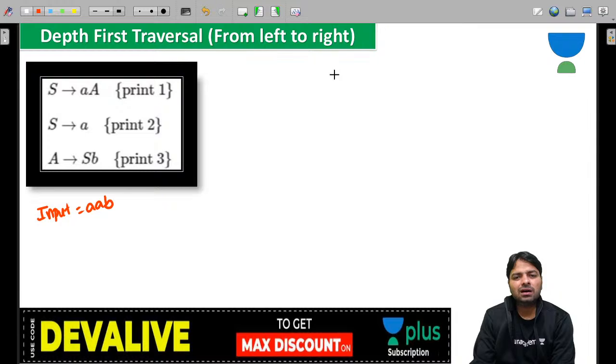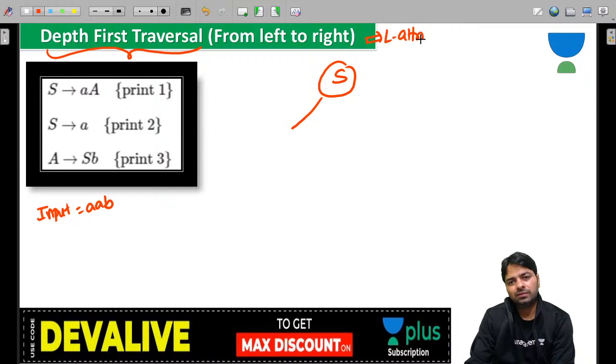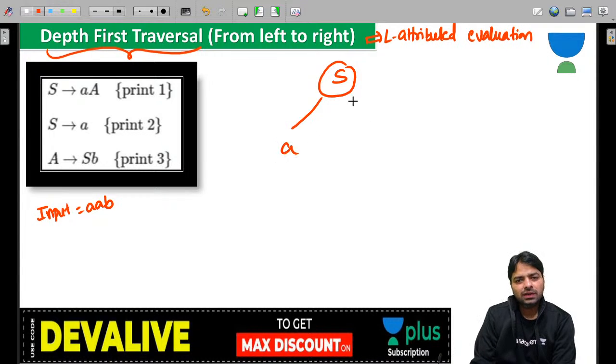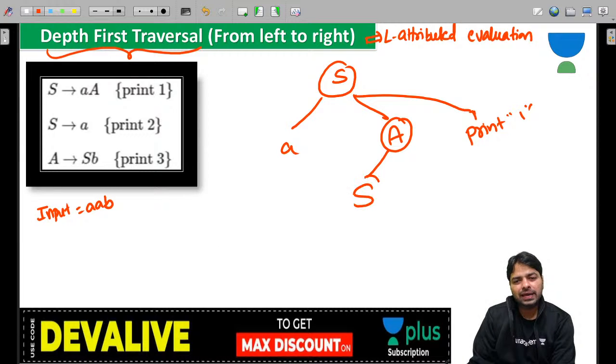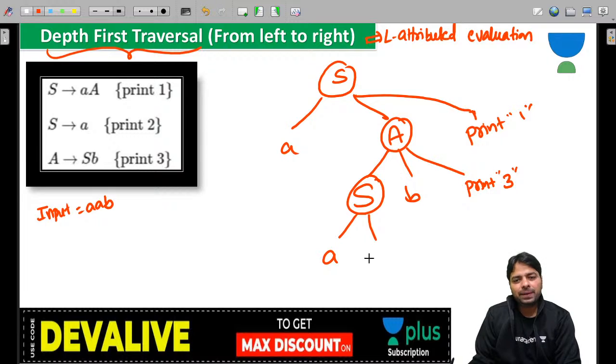So now please draw the annotated parse tree, because you want the depth first traversal, L attributed technique. L attributed grammars, they follow this technique, right? Topological order, you can say that. Capital A, but do not forget to write the print 1, because that's going to be very important for you now. Print 1. Okay, next you have A, you need to derive S, B, there is a print 3. And then finally you require A, that is a print 2.